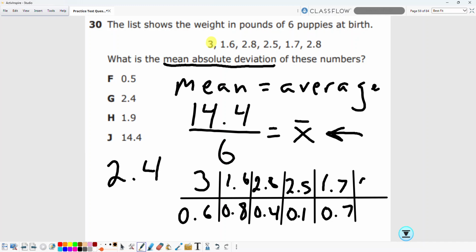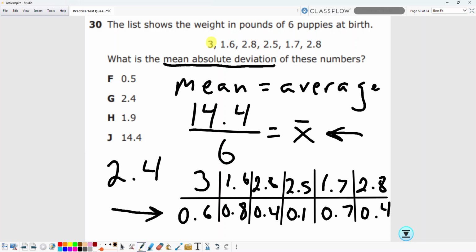For 2.8, the deviation is 0.4. All right. So now we know what the deviation is for each of those items. So for each puppy, this is how far they deviate from the average.